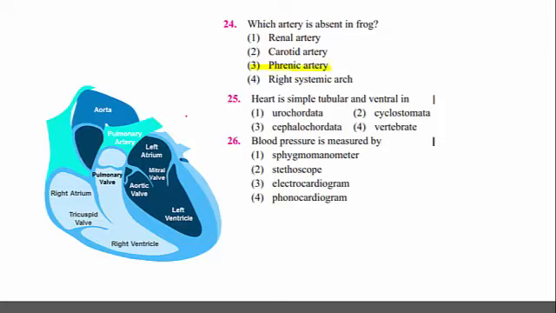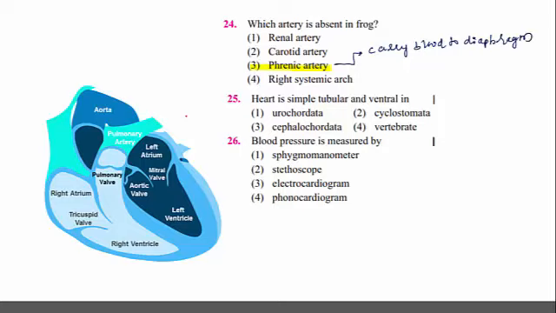Phrenic artery is the artery which carries the blood to diaphragm. What is a diaphragm? Diaphragm is a muscular layer that separates upper body part and lower body part. So phrenic artery carries blood to diaphragm.